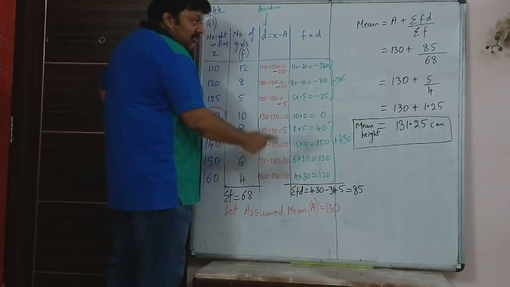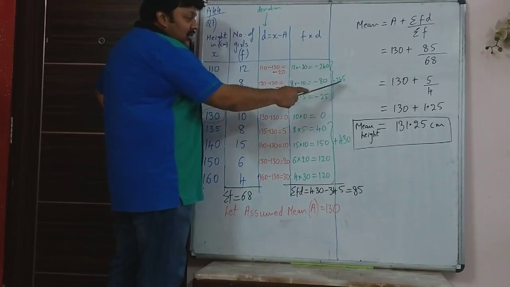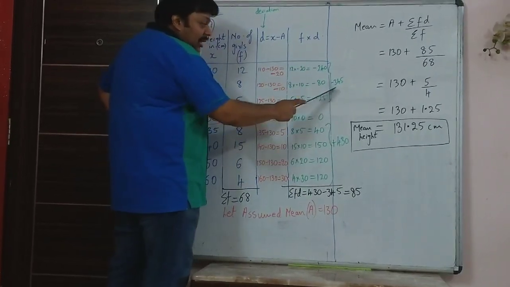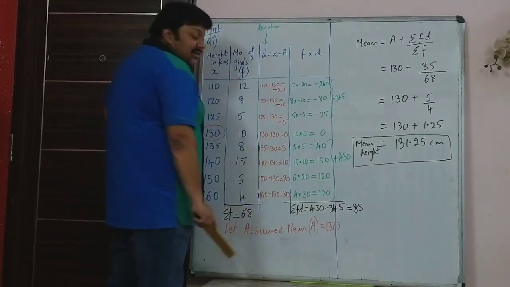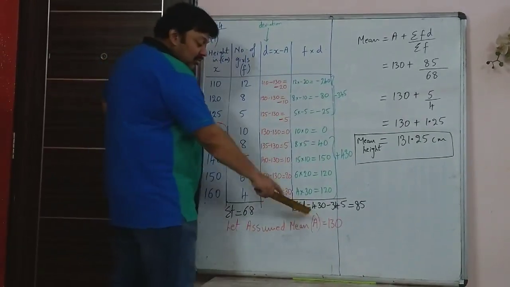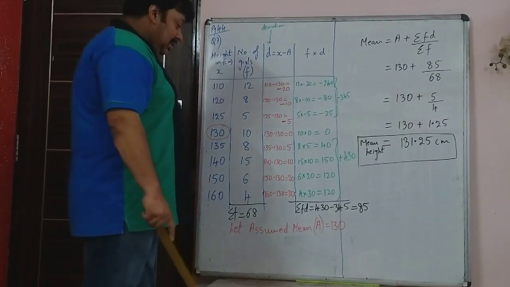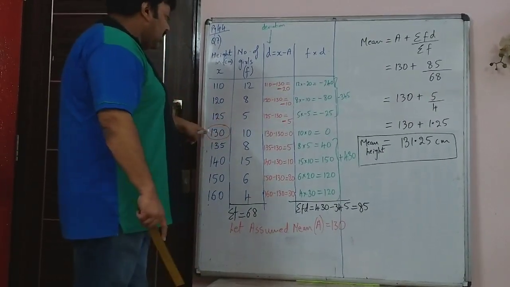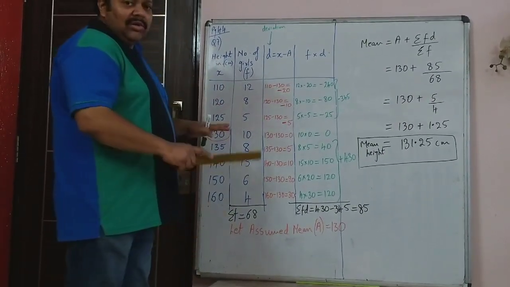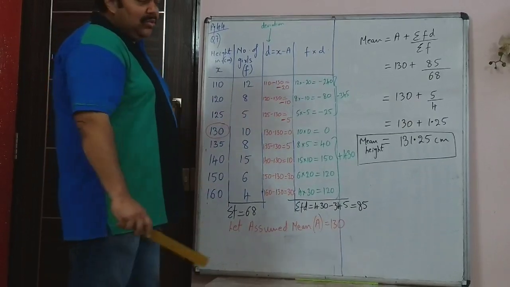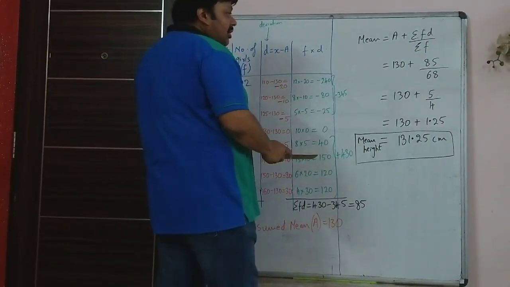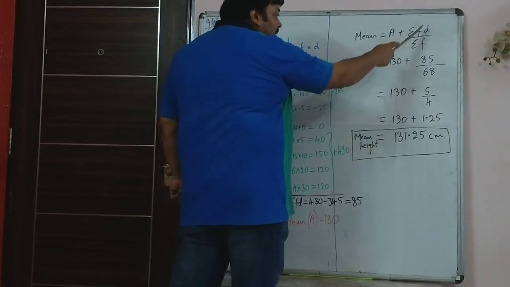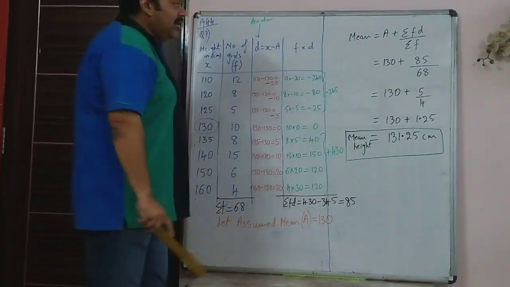Because I need summation of fd. So it is 430 minus 345, the addition of both of these. So it is 85. And the assumed mean was 130, which I had already circled. That is somewhere the average would be. So the mean formula in the shortcut method is a plus sigma fd upon sigma f.